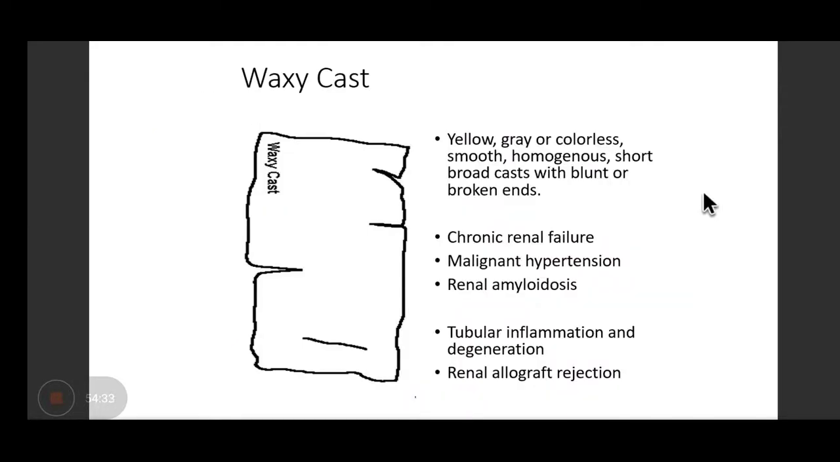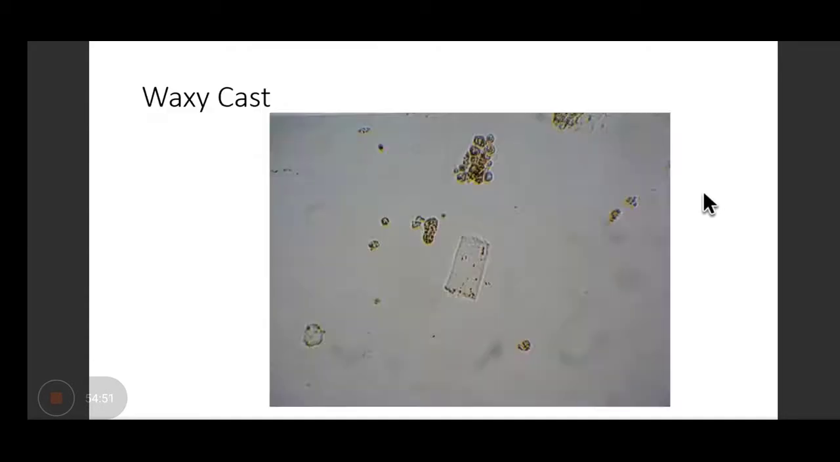Waxy cast, these are yellow, gray, or colorless, smooth, homogeneous, short, broad casts with blunt or broken ends. Seen in chronic renal failure, malignant hypertension, renal amyloidosis, tubular inflammation and degeneration, and even in cases of renal allograft rejection. This is how it looks like.